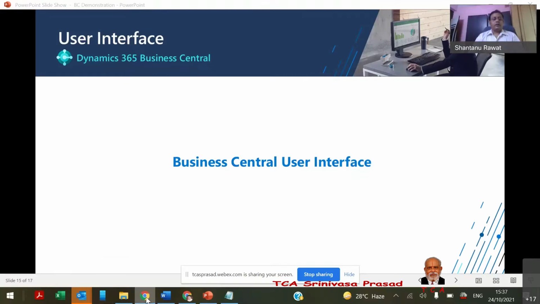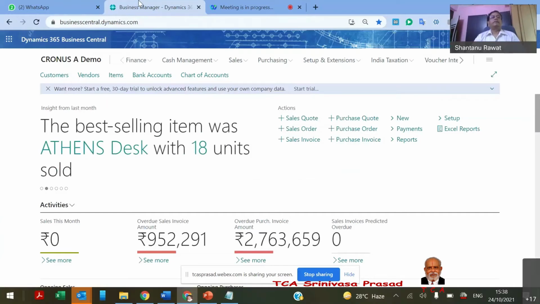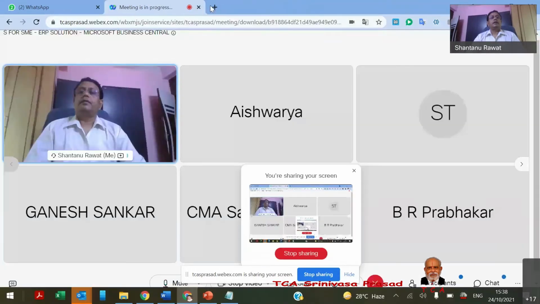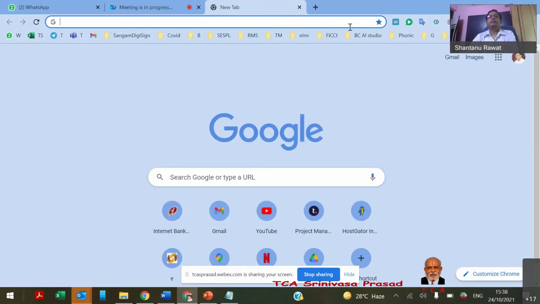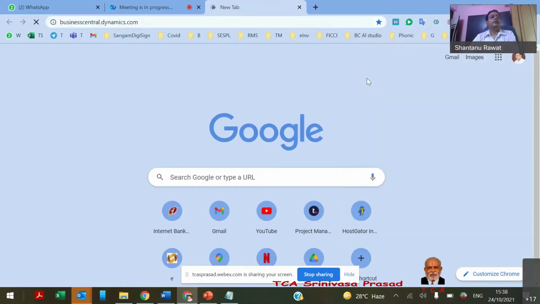Now we just want to see the access view of the system itself. So I just opened this. I'm starting the user interface again, BC Online.